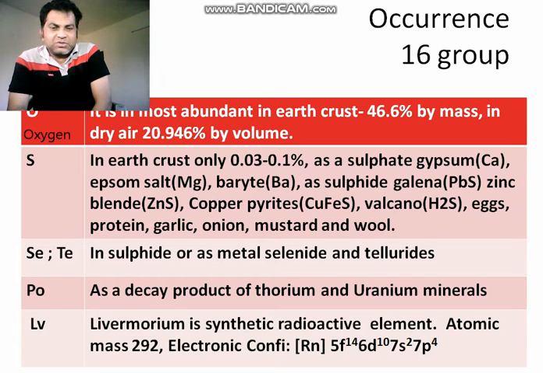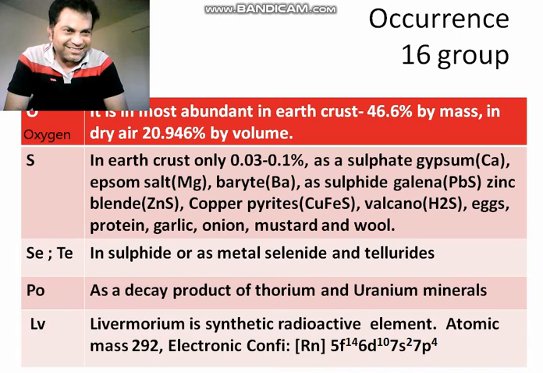Atomic mass 292 and its electronic configuration is ns2 np4. That means it belongs to 16 group. Okay, all clear? Fine, good.